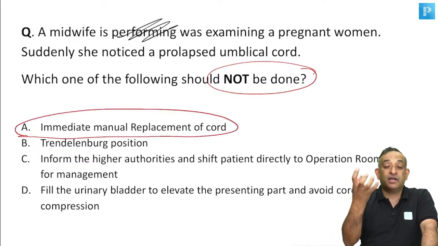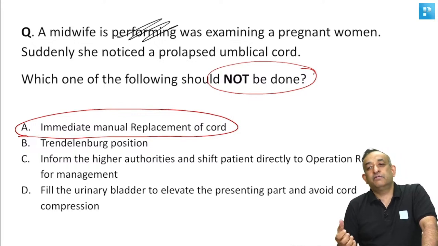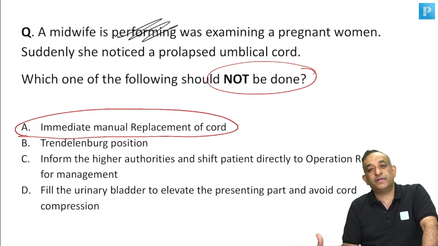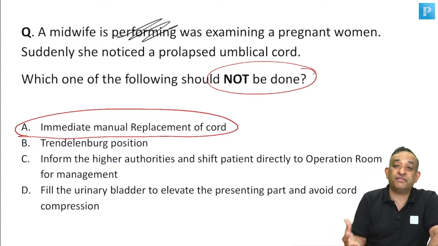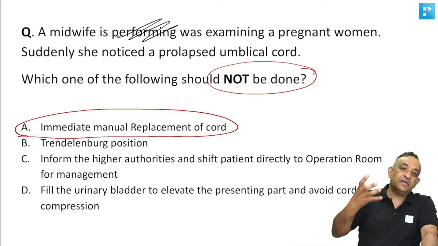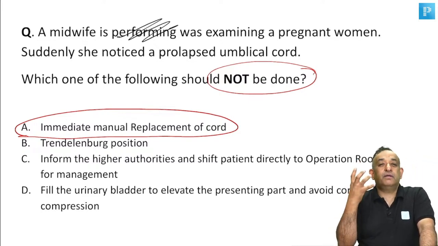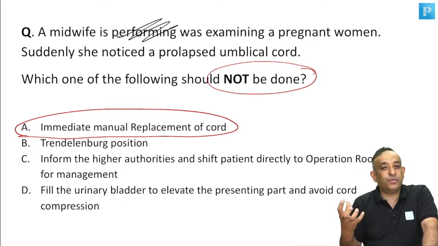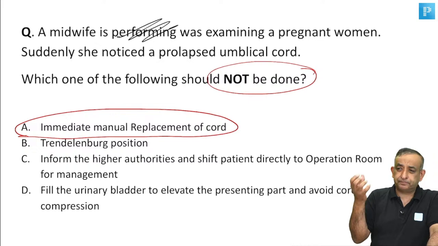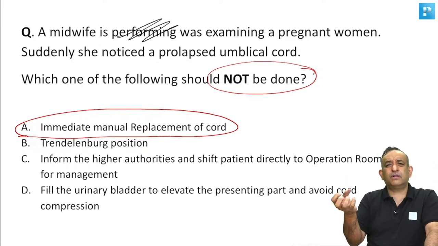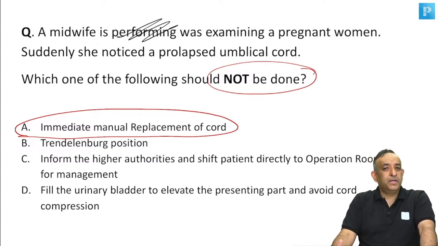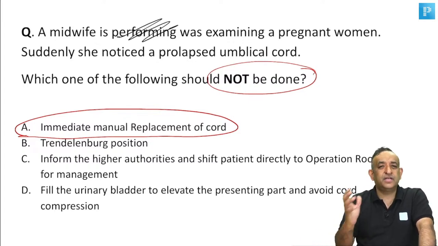So you may have a compressed umbilical cord which has come out of the vagina. It may be compressed between the head and the pelvic brim, or it might be the breech and the pelvic brim. It might get compressed as it is. So if the baby is alive and you hold the cord and you try to push it beyond the head, you're going to cause more vasospasm and more damage. So never manually replace. I don't know why, I was in a class and I asked what should you be doing for a patient who's got a cord prolapse. Some 2-3 students got up and said, sir, hold the cord and put it back inside. And I said, where do you get that from? So please understand, you never hold the umbilical cord.